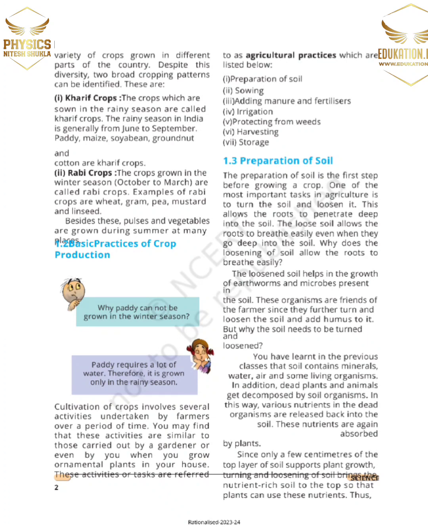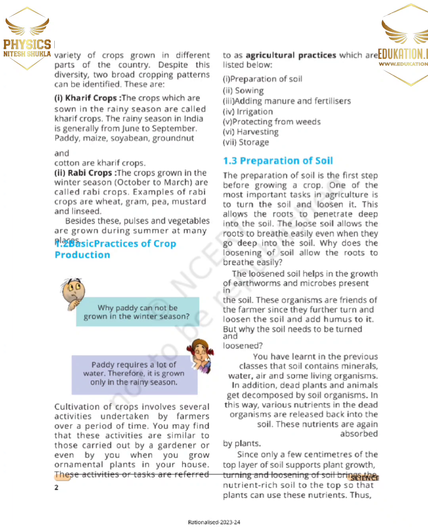These are kharif crops. The crops which are sown in the rainy season are called kharif crops. The rainy season in India is generally from June to September. Paddy, maize, soybean, groundnut, and cotton are kharif crops.